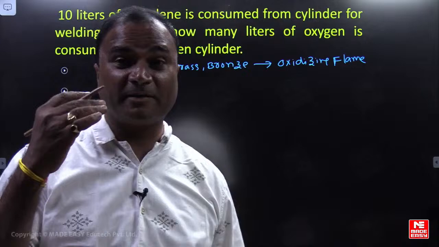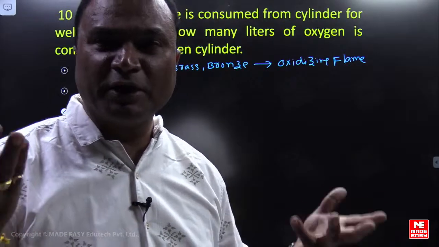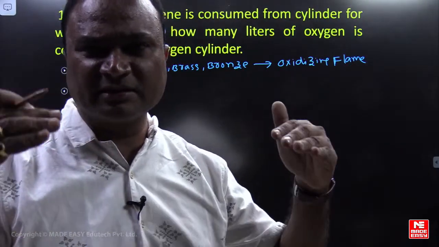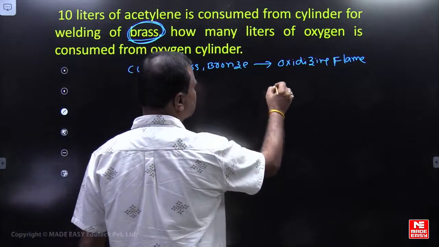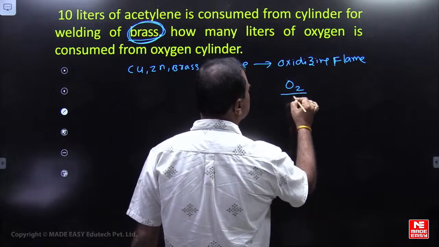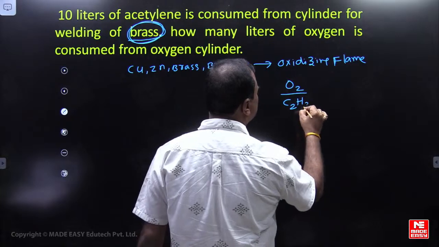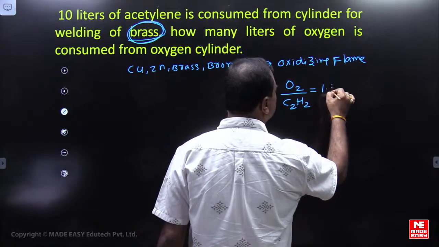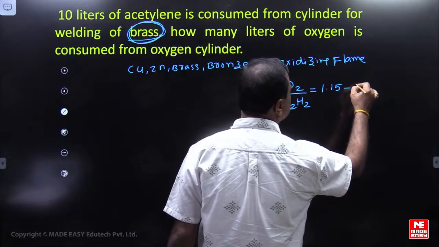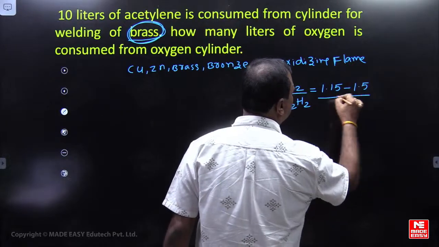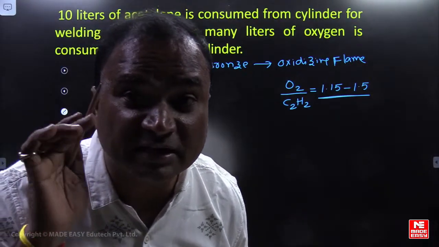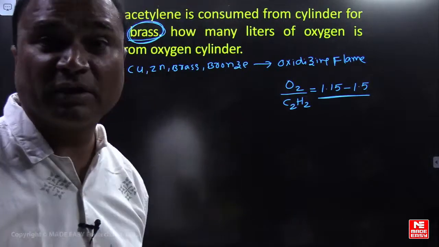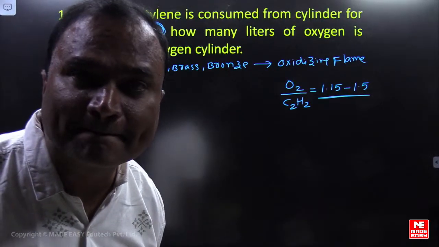See, if it is a mild steel, it's a neutral flame. In neutral flame the oxygen and acetylene ratio will be the same. But here it's the oxidizing flame. What does oxidizing flame mean? The oxygen to acetylene ratio from the cylinder is 1.15 to 1.5.